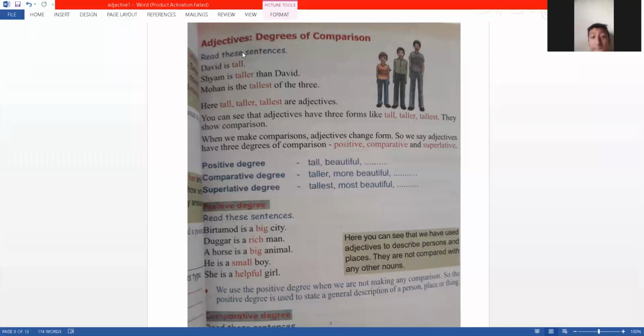Just using it simply, without doing anything else, just saying someone is tall, someone is beautiful, someone is handsome, someone is big, rich. So you're just using an adjective for a noun. That's the simple thing. And the next thing that you can do is, now it's just about one noun, right? So you're talking about one, David. In that case you say David is tall. Now when you're comparing two, so Sam and David, you're saying Sam is taller than David.